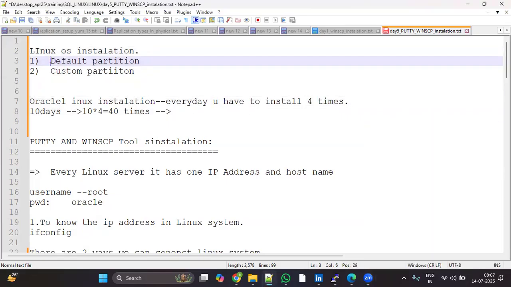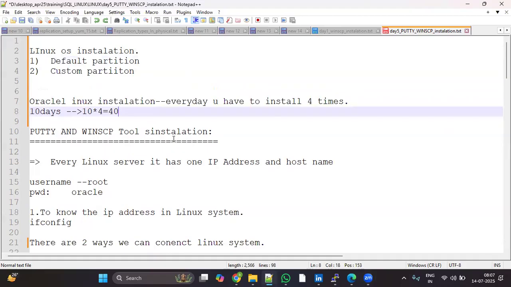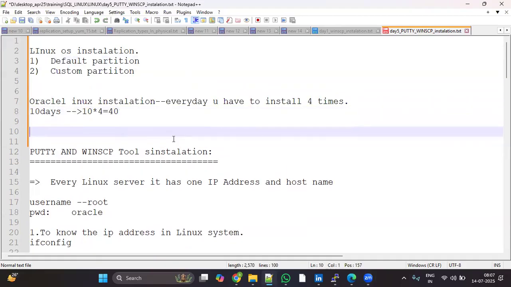Or, if you feel this is a new procedure, you can follow the documentation each time. After 4 days of four times every day, after 1 week you can install without documentation. That is how we should become familiar.